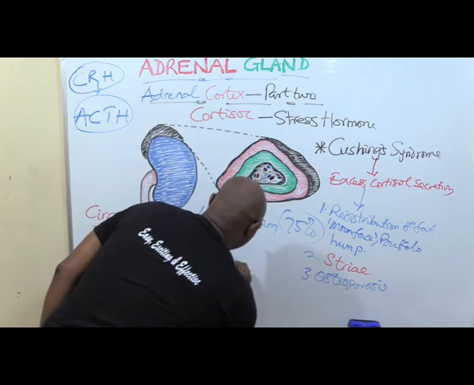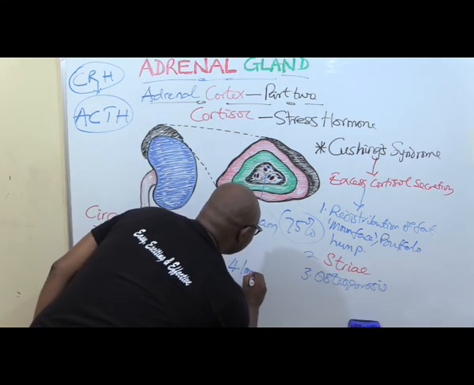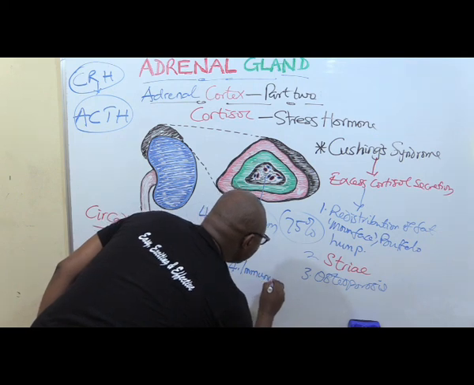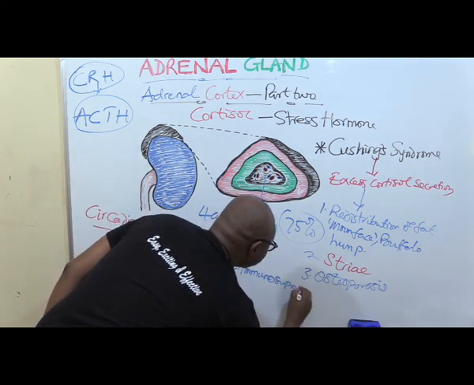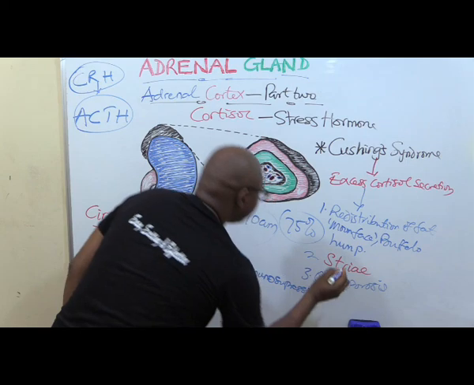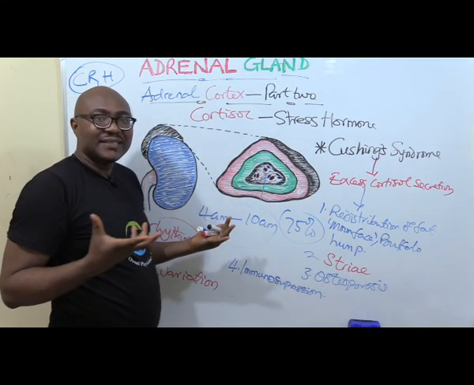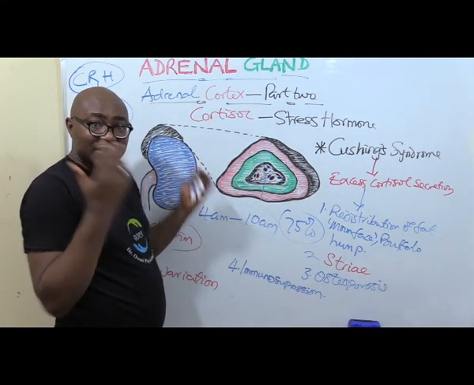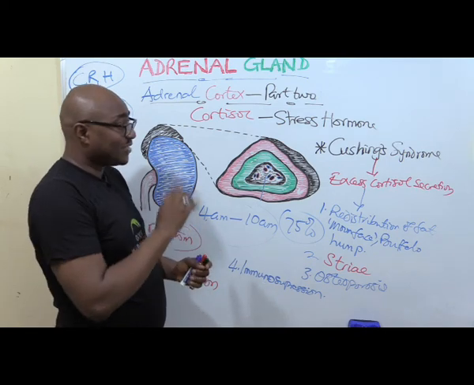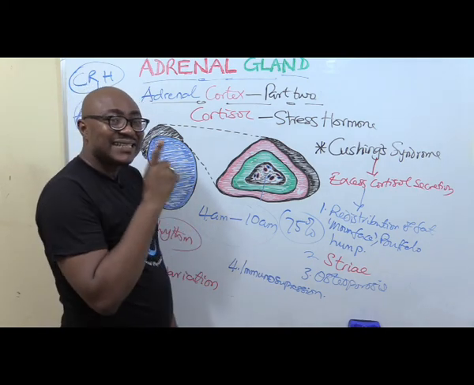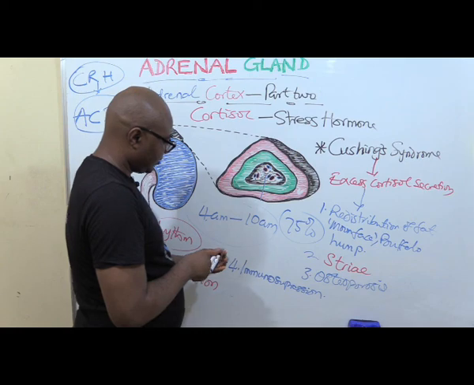Okay, let's write it here. Number 4, immunosuppression. This is excess. Now, deficiency. Deficiency of cortisol. There's a syndrome called Addison's disease.